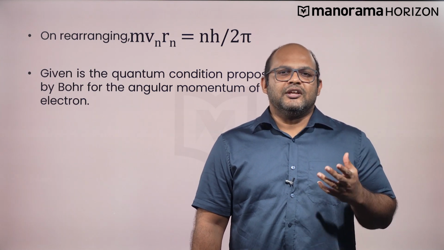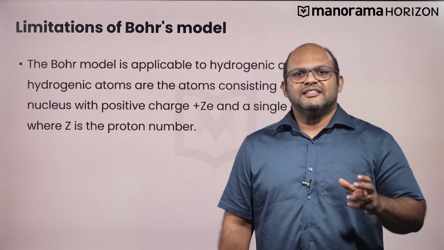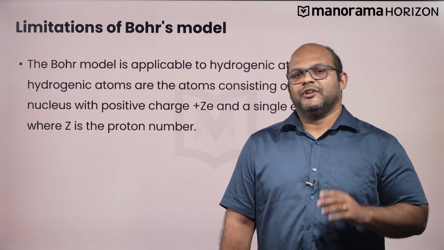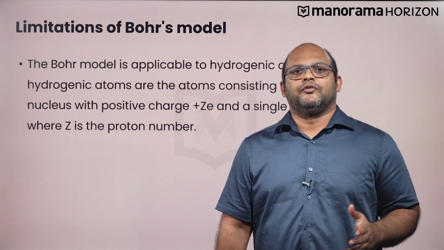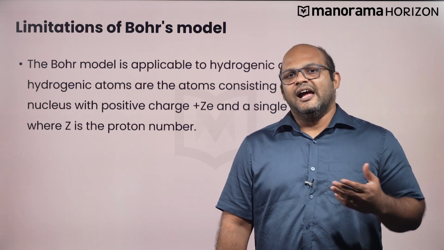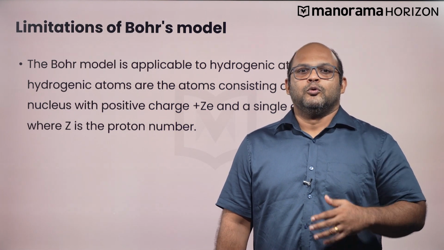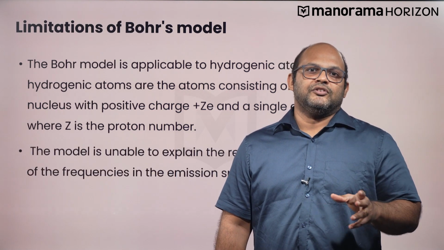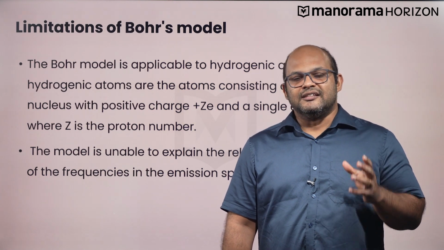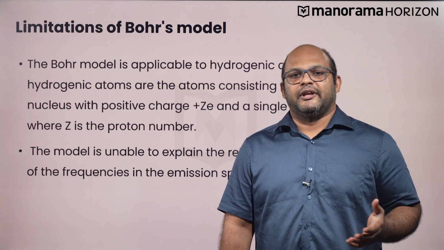But Bohr's model is not perfect, and the following are the limitations of the Bohr model. So what are these limitations? Well, number one, the Bohr model is applicable to hydrogenic atoms, which means that the atom consists of a nucleus with a positive charge plus Ze and a single electron, where Z is the proton number. So, the Bohr model is not applicable to more complex atoms. Second, the model is unable to explain the relative intensities of the frequencies in the emission spectrum. It is seen that different frequencies have different brightness levels in the spectrum, which is not something that Bohr can explain using these postulates. Let us summarize what we have learned so far.